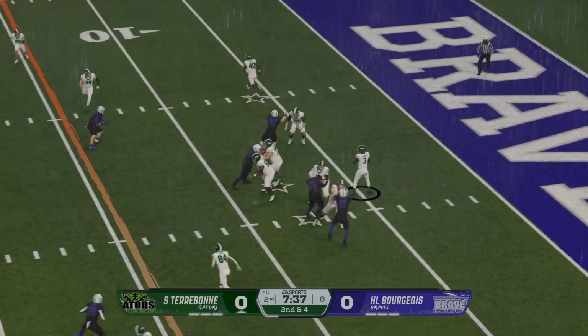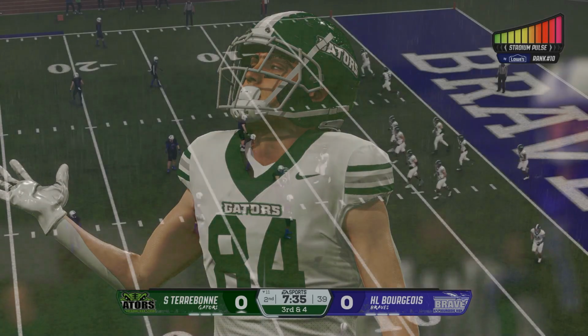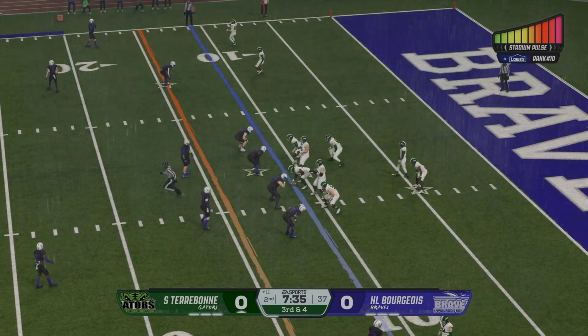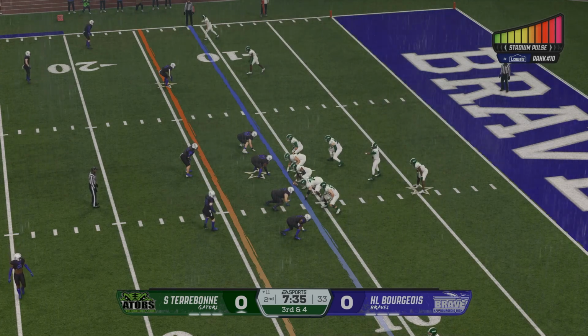Wants to throw. It's Stewart. And it just squirted through his hands. He wanted to take off and got too anxious. This is the type of play that can give the offense momentum.